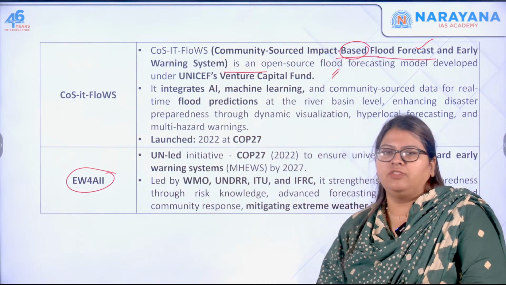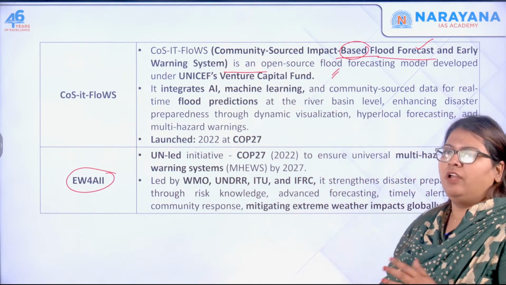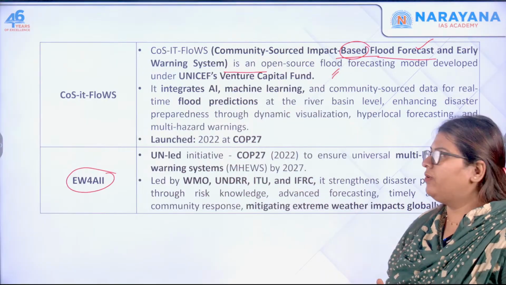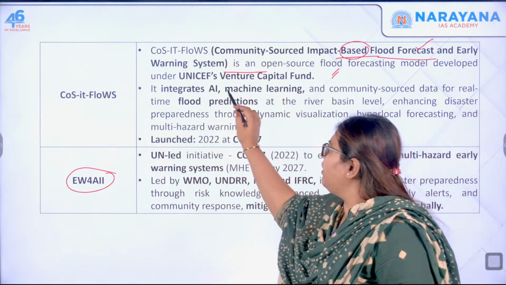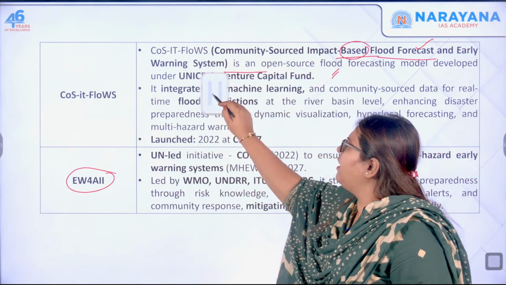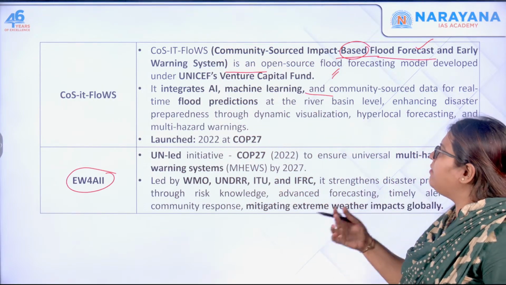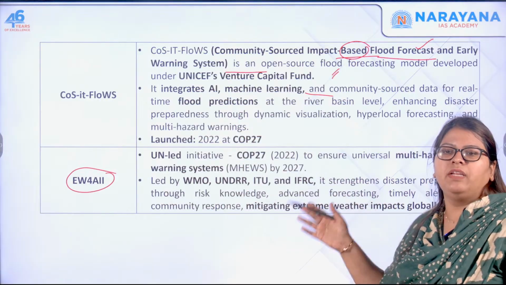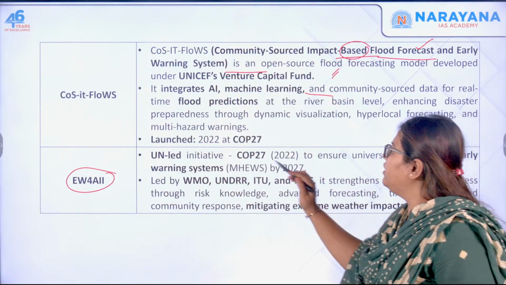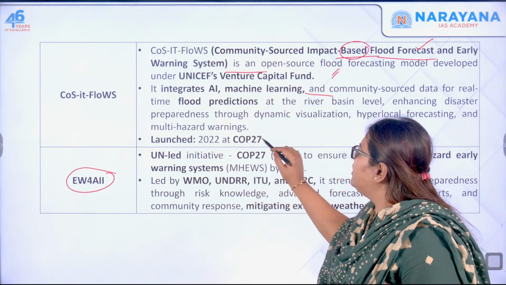Okay, so this is what venture capital is. You basically crowd fund. Okay, next one, it integrates artificial intelligence and machine learning, as well as different types of data, in order to predict the flood system. Launched in 2022 as well as at what?